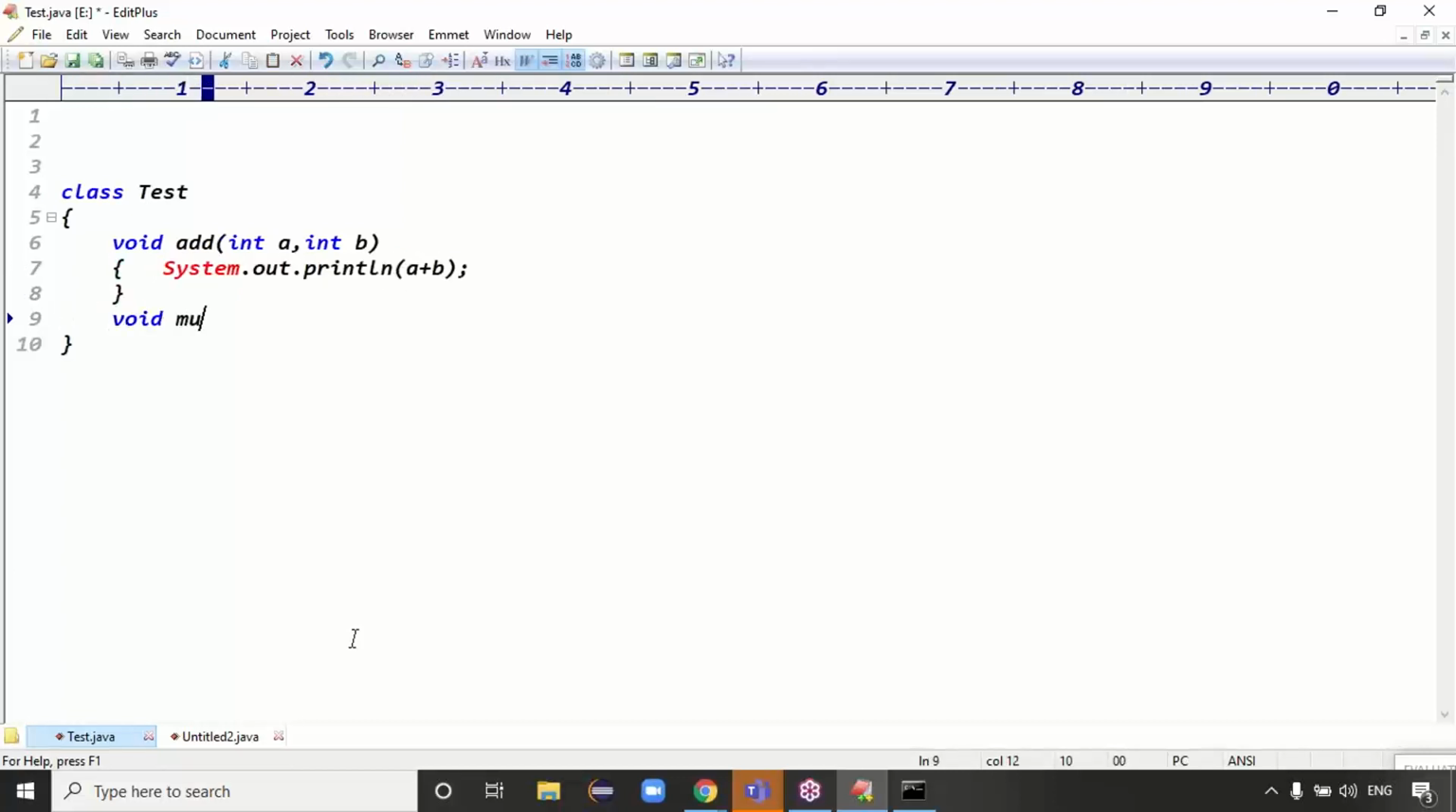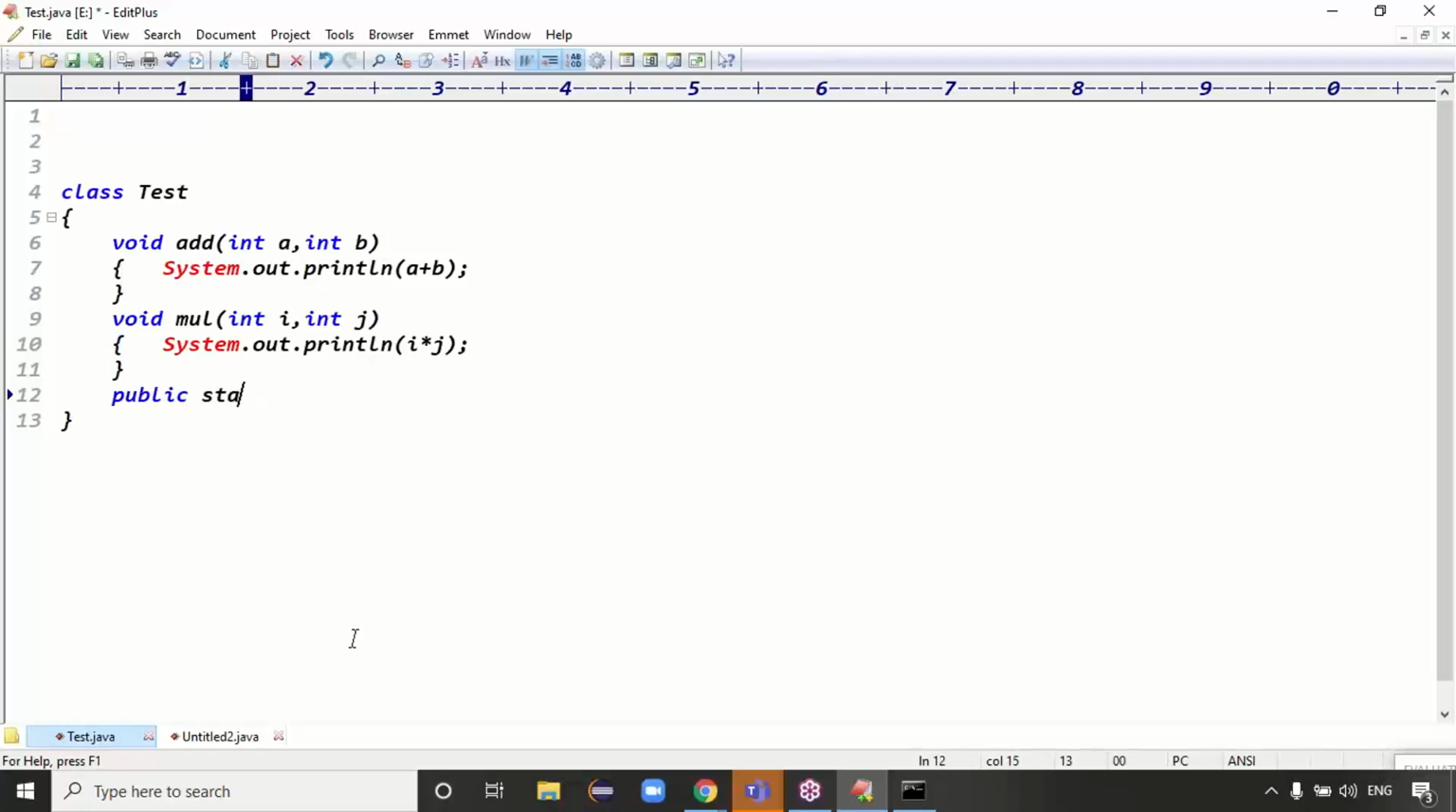Then you can take the void multiplication method. In the multiplication method, System.out.println of i star j, because it is expecting integer i comma integer j, right? Then you can declare the main method. The syntax of main method: public static void main, then you write String array args, and open the braces.